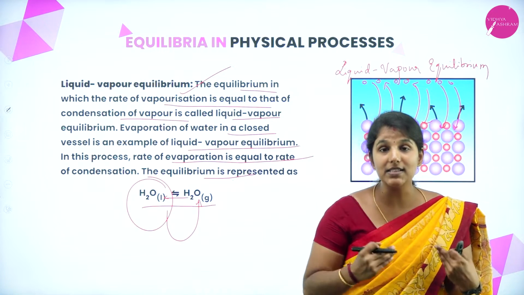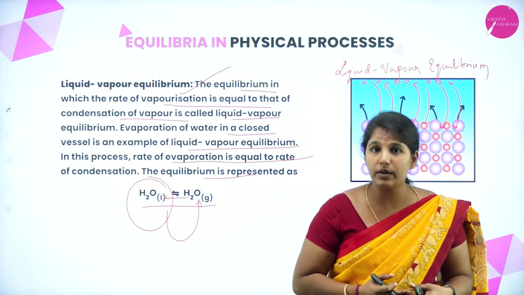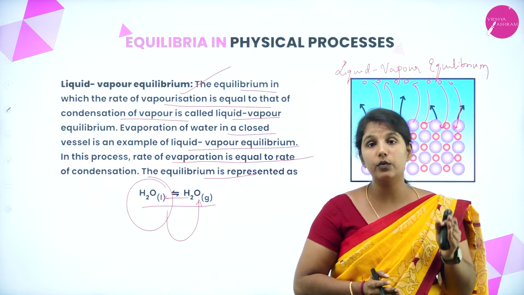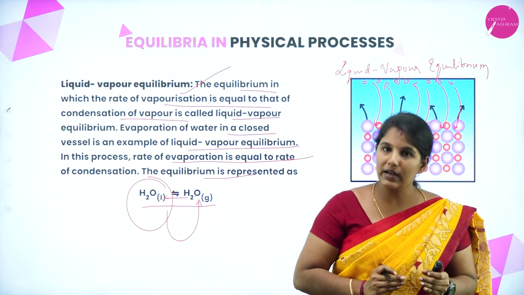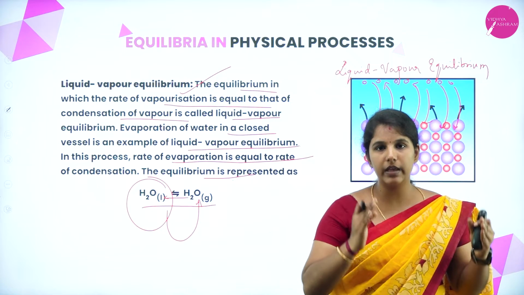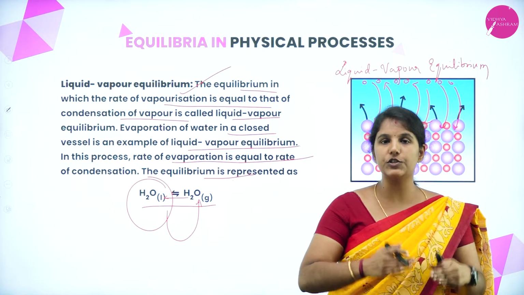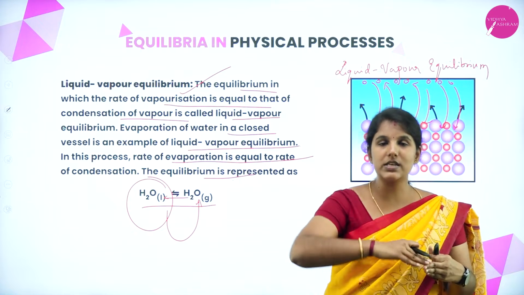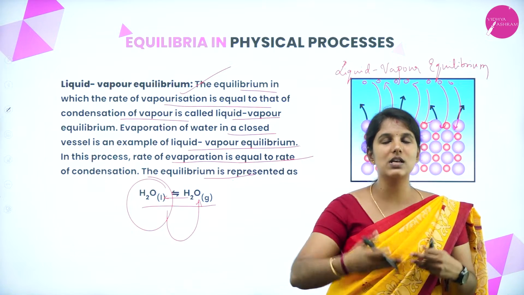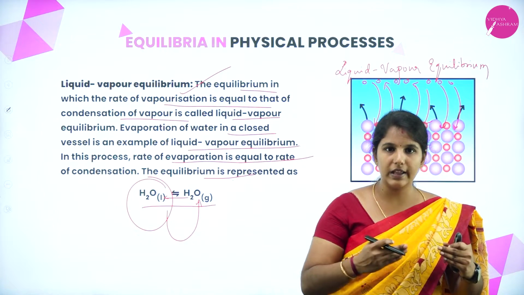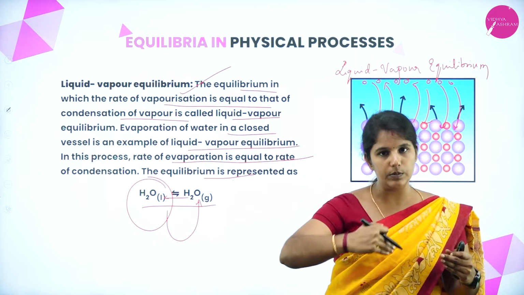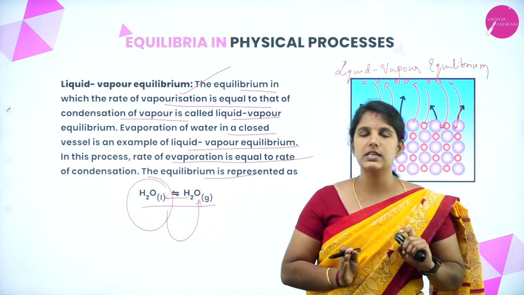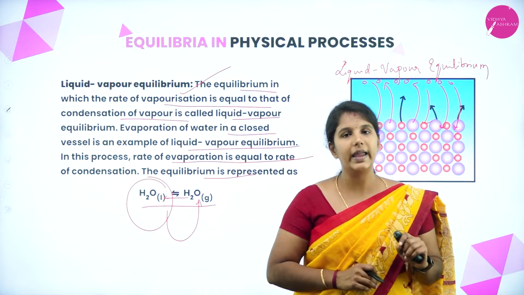Hence, it attains an equilibrium, and such equilibriums are known as liquid-vapor equilibrium. Why is it known as liquid-vapor equilibrium? Because it is a physical change where the molecules move from the liquid state to the vapor phase, and again from the vapor to the liquid state.